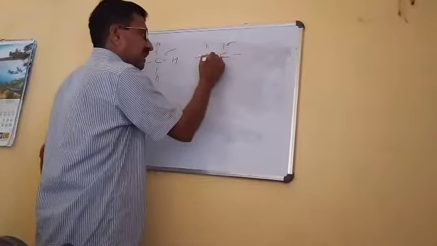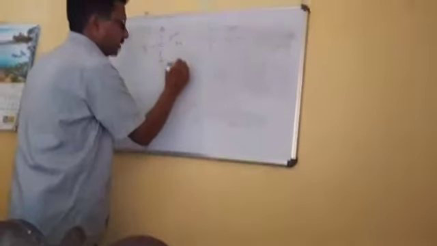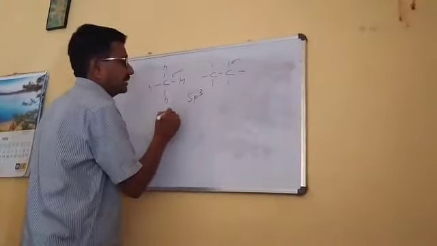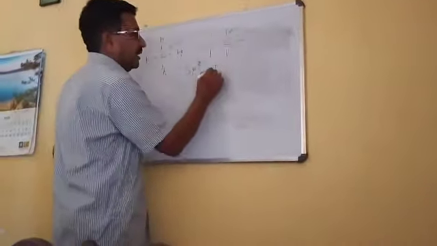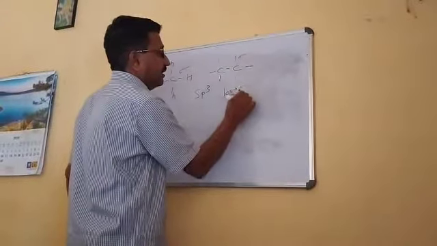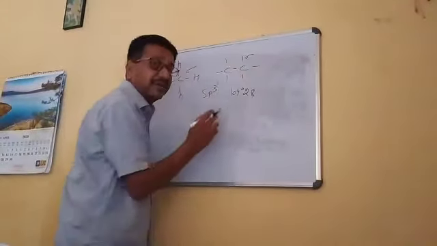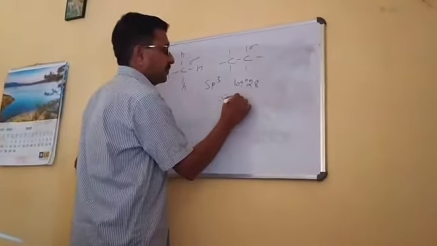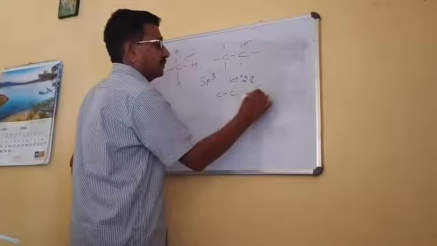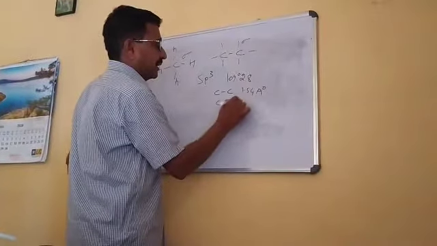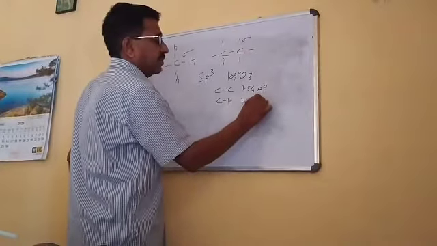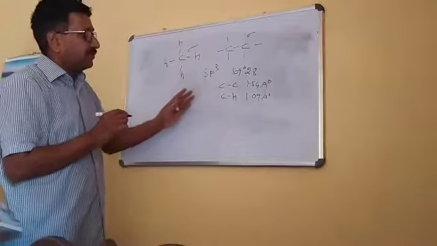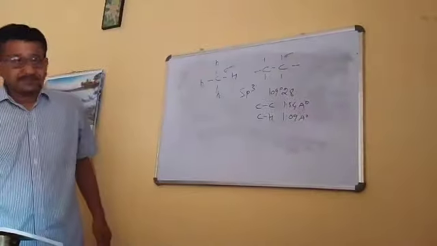Whereas when you talk about the entire structure, you will find what is the hybridization in the series of alkane. In the series of alkane, that is sp3 hybridization. What is the bond angle? That is 109 degree 28 minutes. What is the bond length between carbon-carbon, and what is the bond length between carbon and hydrogen? That is carbon-carbon, 1.54 angstrom, and carbon-hydrogen, 1.09 angstrom. Right? So this is the entire structural chemistry of any hydrocarbon.